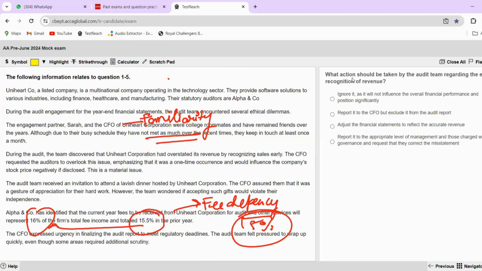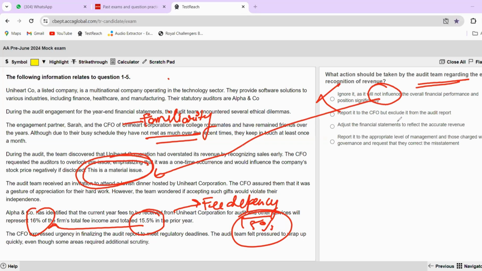Okay, let's read the second question now. What action should be taken by the audit team regarding the early recognition of revenue? So wherein they are making material errors in the financial statement, because here they have clearly stated that this is a material issue, right? Ignore it as it will influence the overall financial performance and position significantly. So why will we ignore it? It will not influence. How will it not? They're straight away saying that it is a material issue, right? So ignorance, not a correct answer.